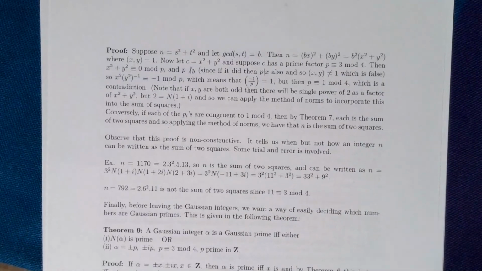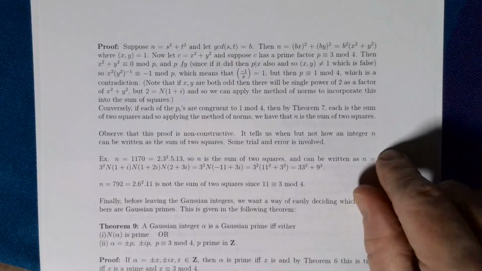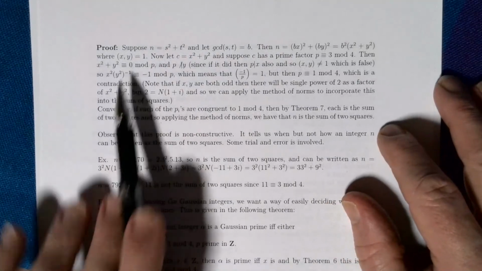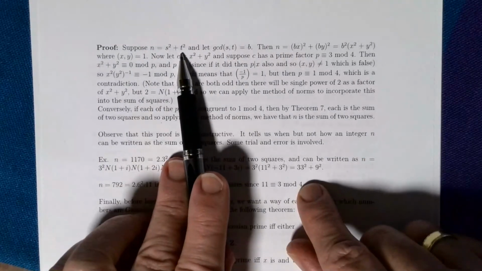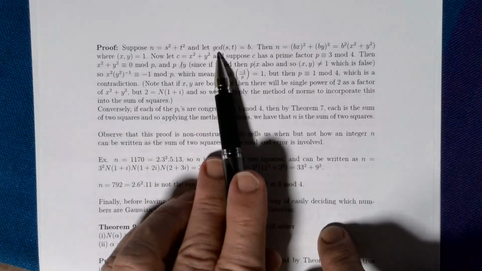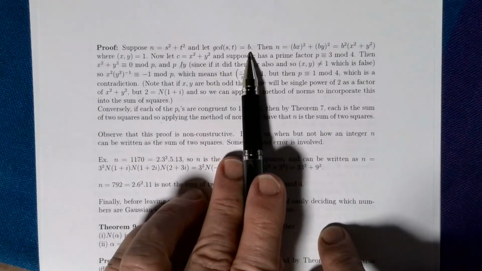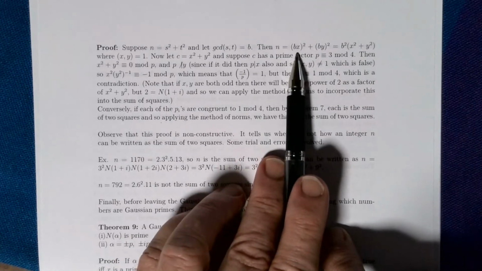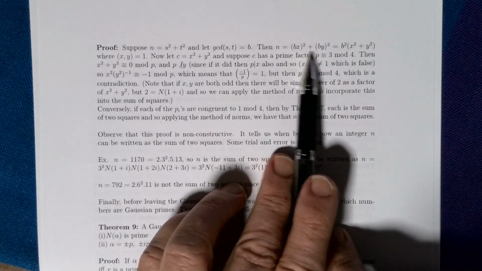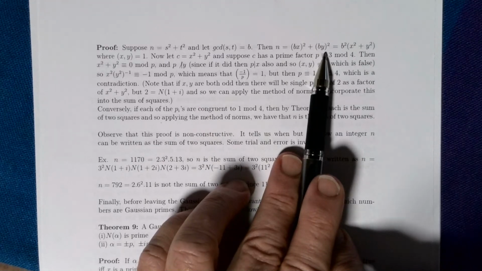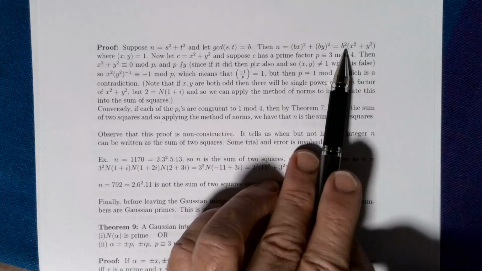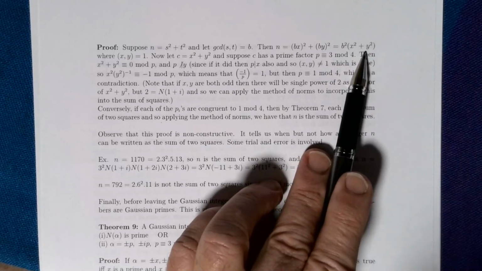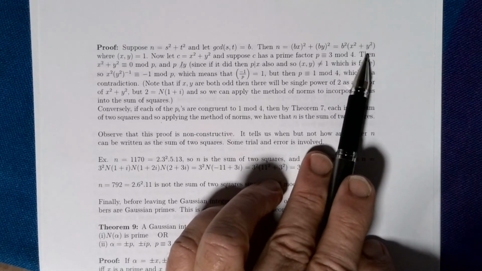Now the proof of this goes as follows. Suppose we have n as the sum of two squares. We put the GCD of these two as b. Now n is then b x squared plus b y squared, and that's going to be b squared times x squared plus y squared, where the GCD of x and y now is 1.